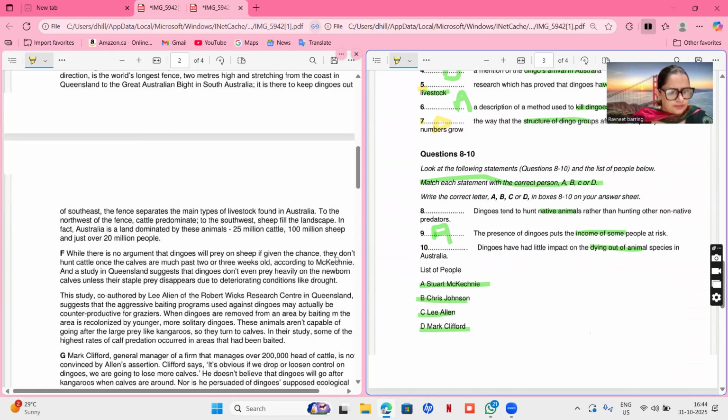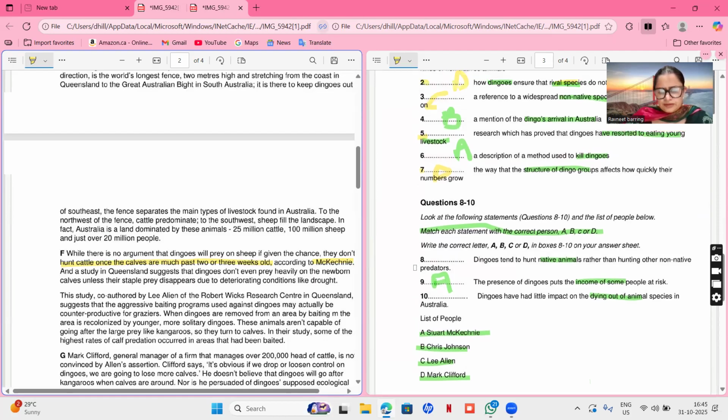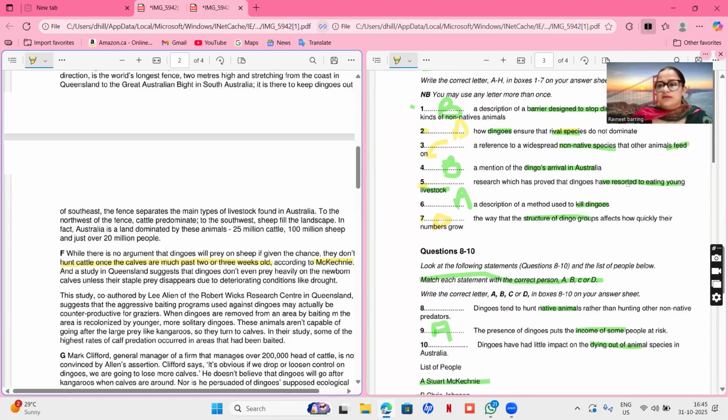Livestock. According to McKinney. Okay. While there is no argument that dingoes will prey on sheep, if given the chance, they don't hunt cattle once the calves are much past 2 or 3 weeks. Calves means babies. So they're saying that they don't hunt them if they're just 2 or 3 weeks old. So they don't eat these young cattle. Resorted means they are not eating young livestock. So F. This one is F.